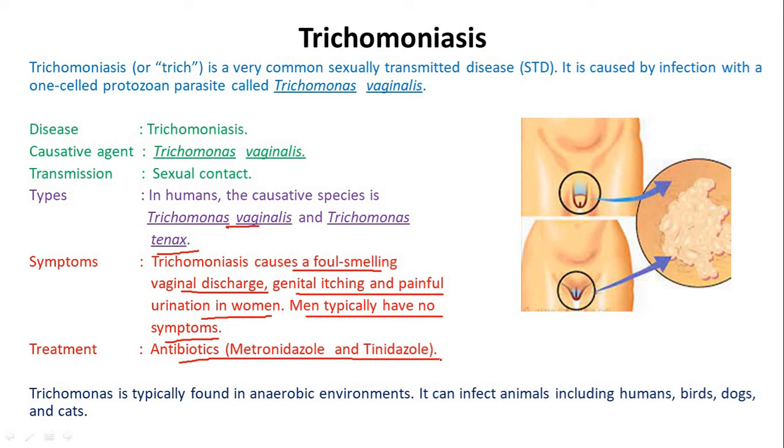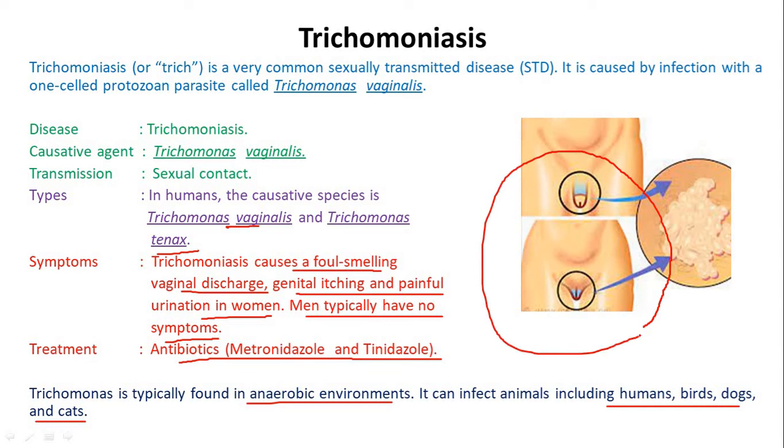Trichomonas is typically found in an anaerobic environment. It can infect animals including humans, birds, dogs and cats. Here you can see the area where this anaerobic environment is present, and the parasite infects this portion.